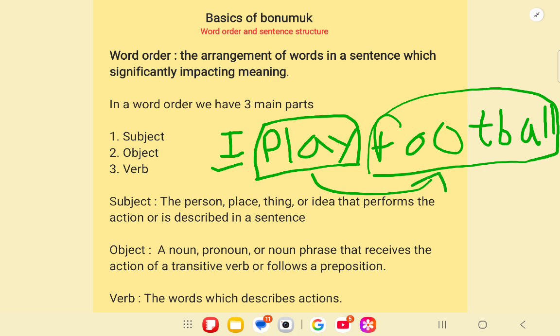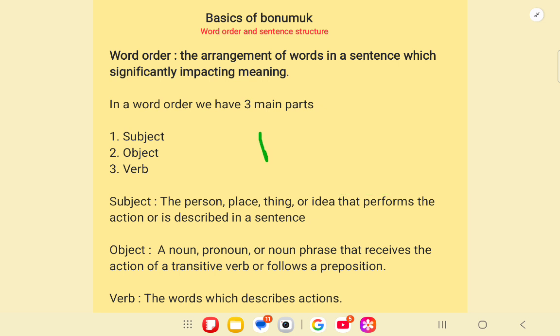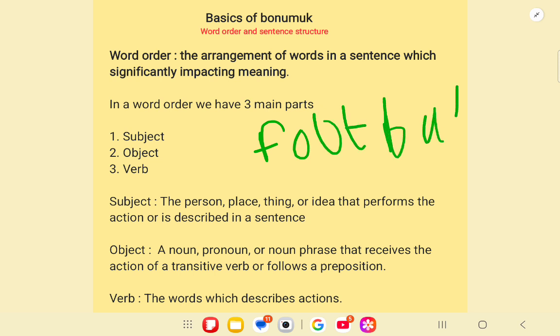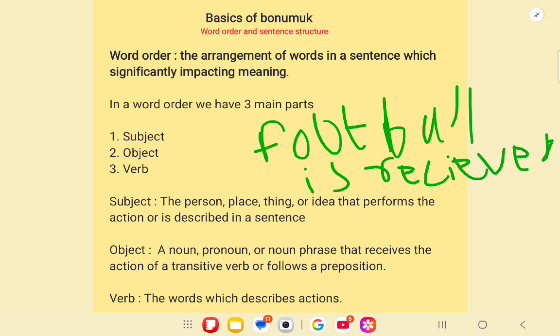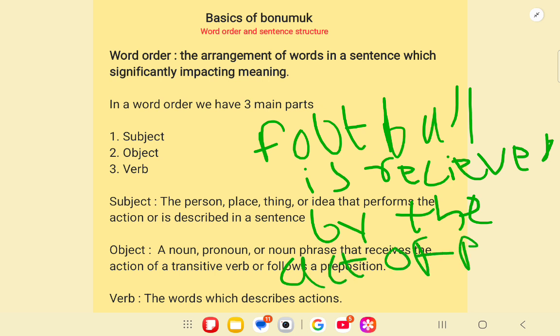So football is received by the act of playing.